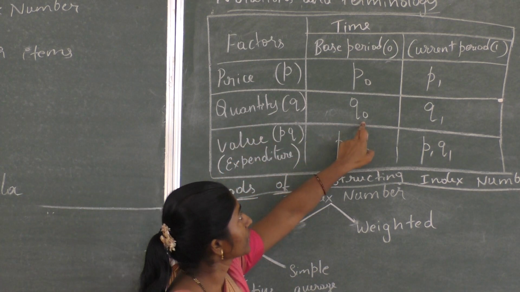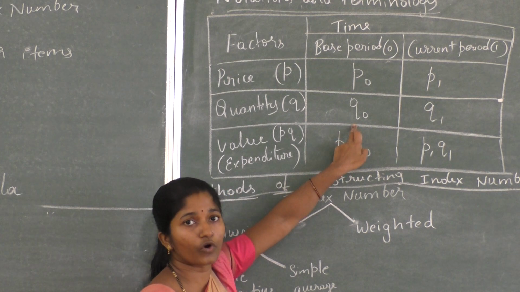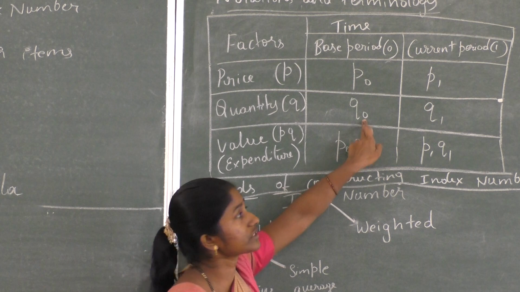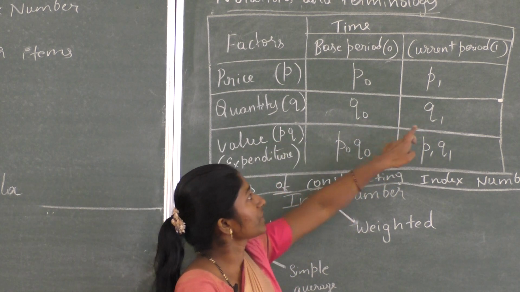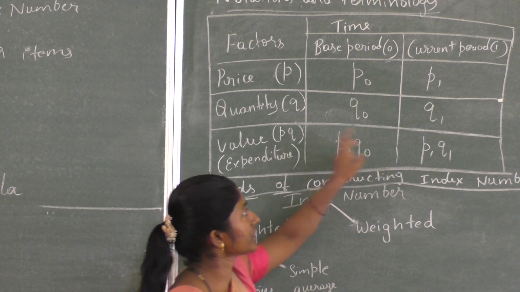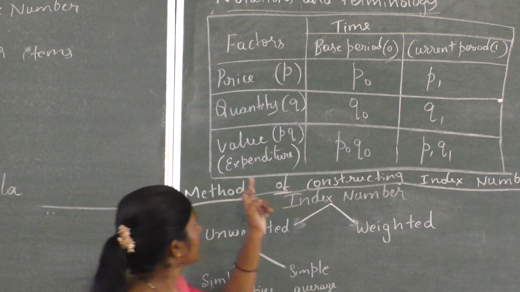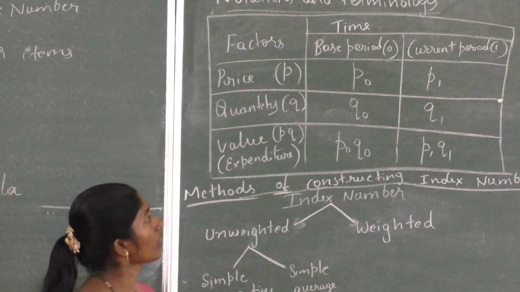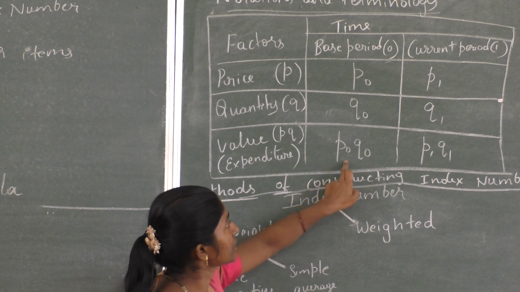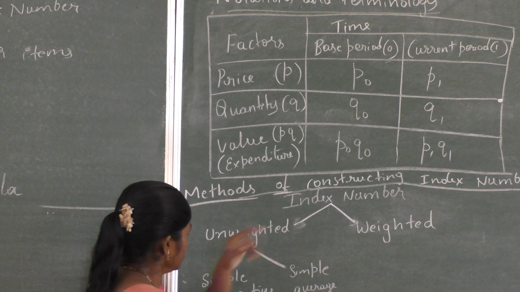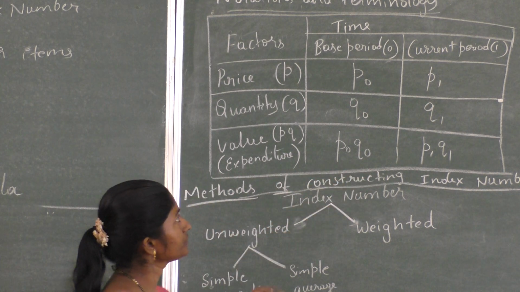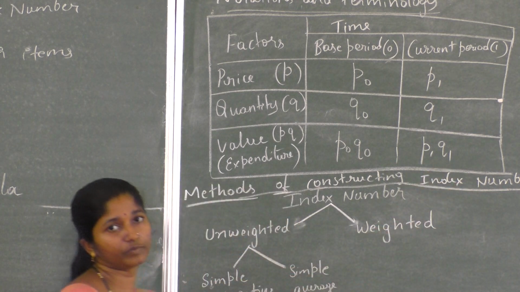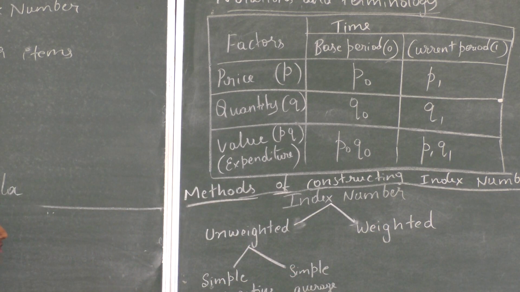Next, quantity under base, notation is q, base period is 0, so q0. Quantity q under the current period is taken as q1. Next, value. Value is the multiplication of both price and quantity. Base period: p0 and q0. Current period: p1 and q1, multiplication of price and quantity.